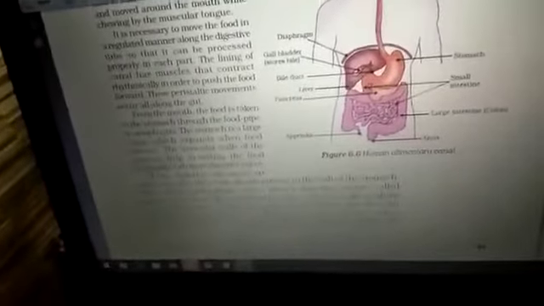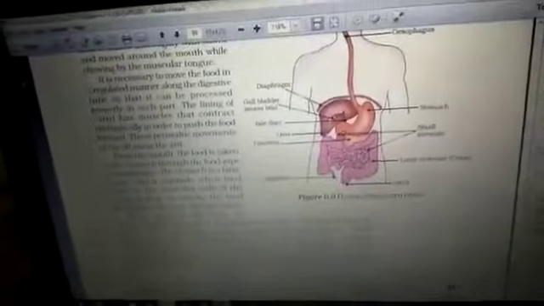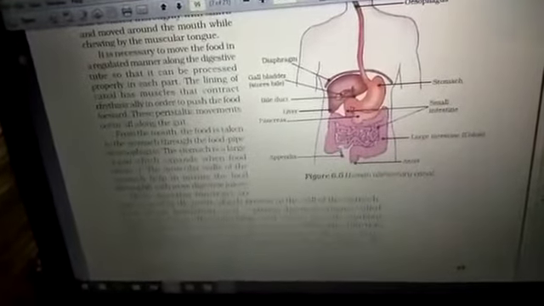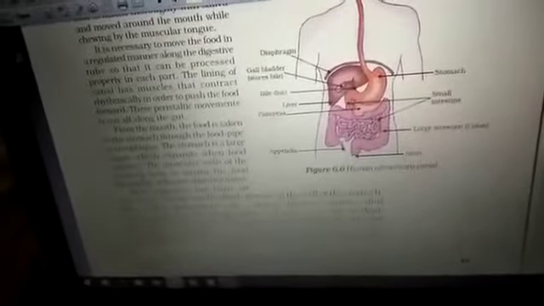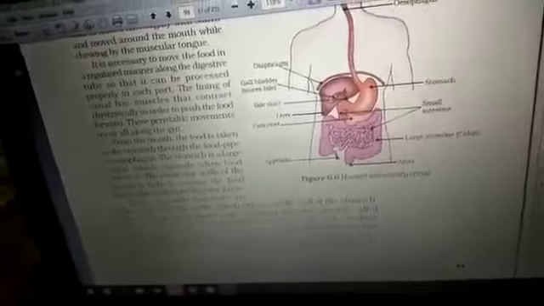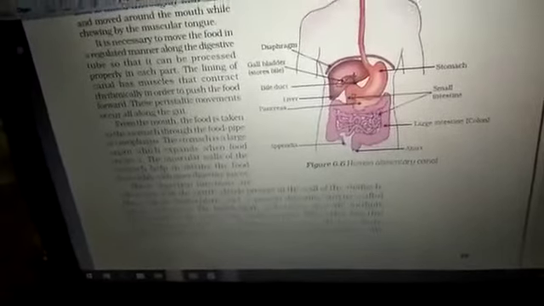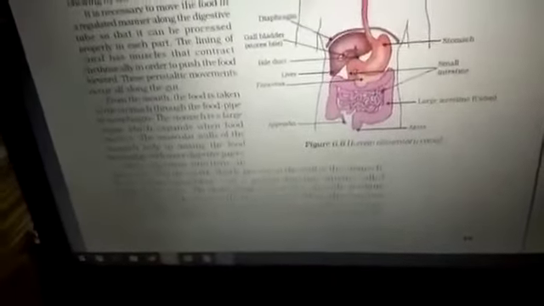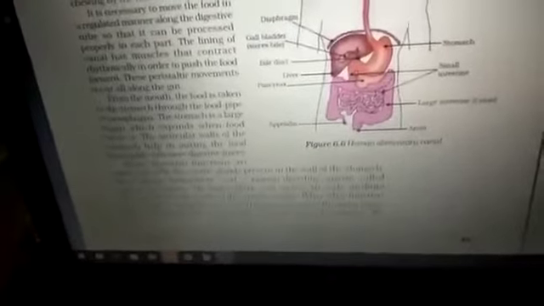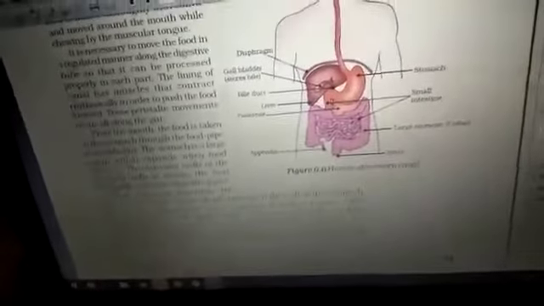Now we will see how the process of digestion takes place with the help of the associated glands, that is liver and pancreas. Salivary glands I have already explained. The left out are the liver and pancreas, as well as the small intestine, which secretes intestinal juice. How the intestinal juice, liver and pancreas work, we will see in the next one.